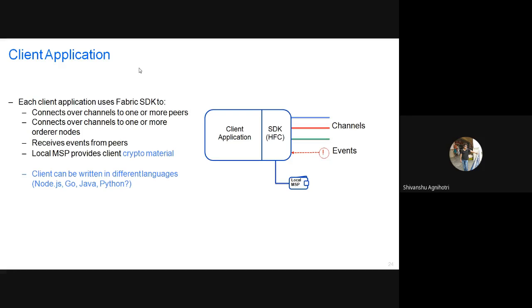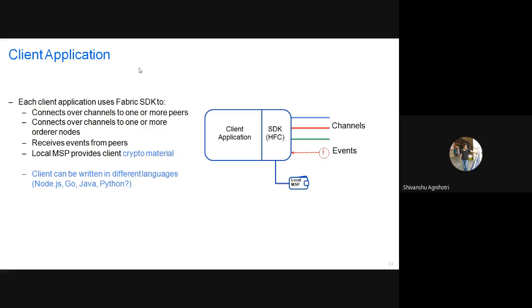So for that there is a link to the MSP also, meaning they decide first who is going to be a peer of the network. And again we can see a channel. The channel will be connected, because not all peers will be communicating every time; some particular sets are going to execute some particular set of transactions. In that case the channel connection will also be given to the client-side application, and all of that will be managed by the Fabric SDK.